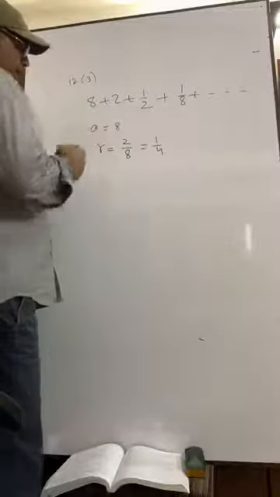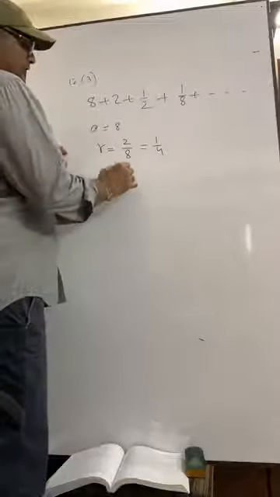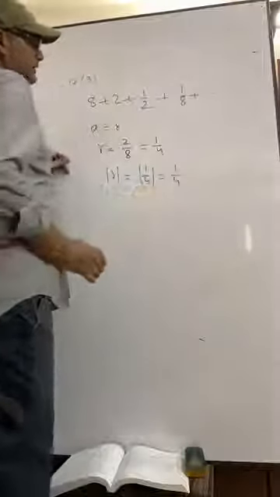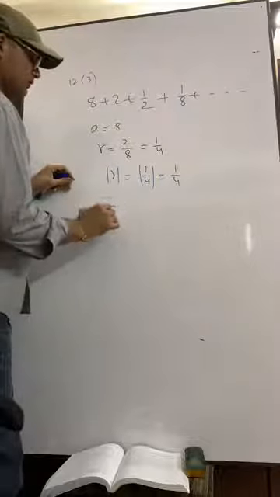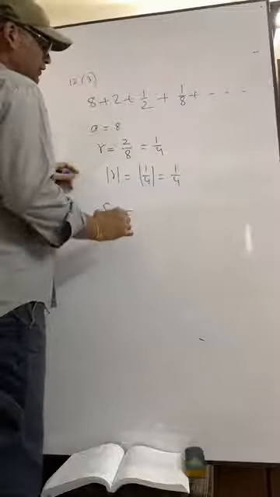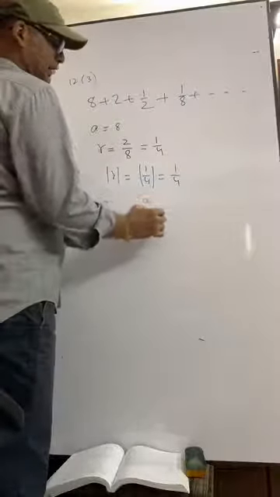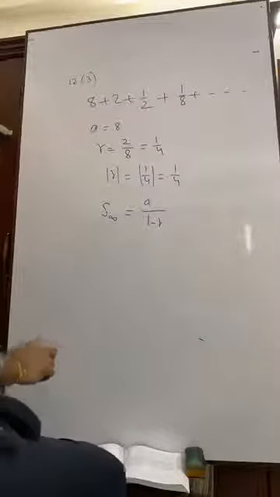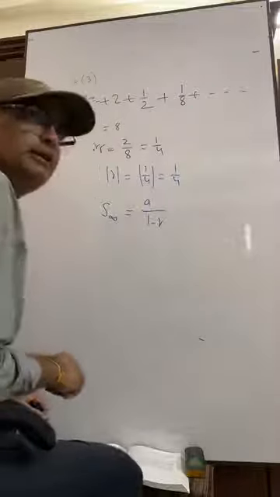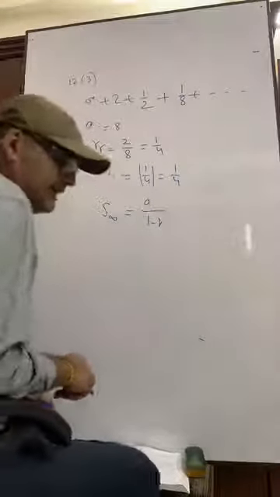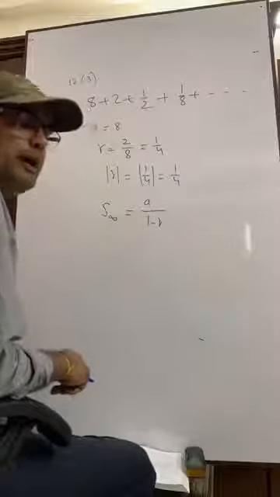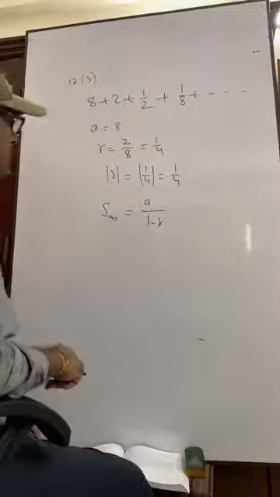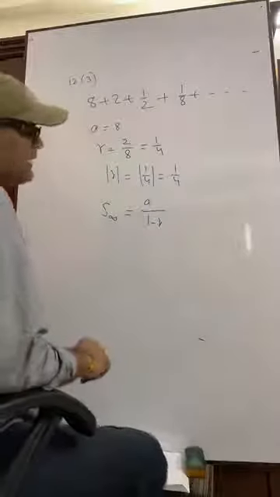Okay. That is, we can write here R is equal to this. Then what is the formula? S infinity is equal to A by 1 minus R. That I told you. Can you remember please? As n increases, the value of R to the power n decreases. Okay. Anyway, A by 1 minus R.